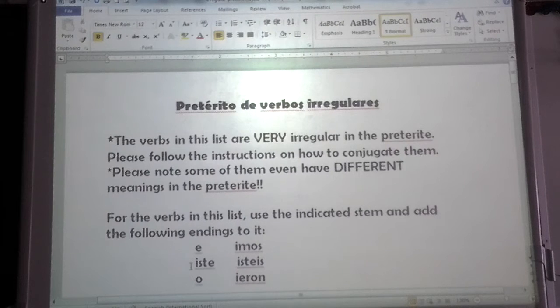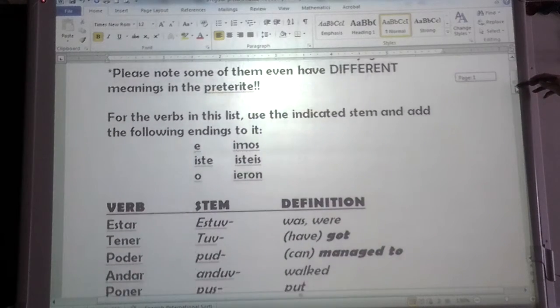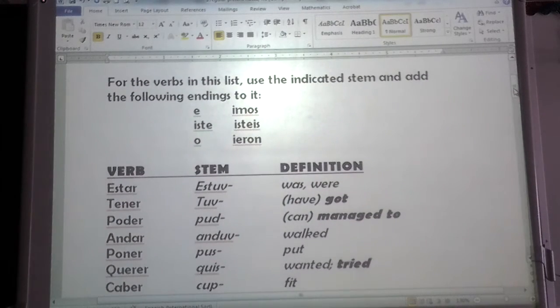Okay, so if it's a verb that meant something in the present, it's possible it has a different meaning now in the preterite tense. For the verbs in this list, use the indicated stem, which you will see in a second, and add the following endings to it. So the endings are e, iste, o, imos, isteis, ieron. It is different than the other endings we have been practicing.